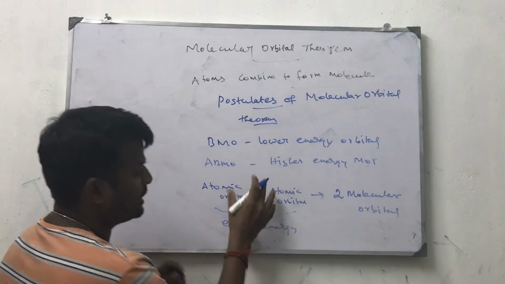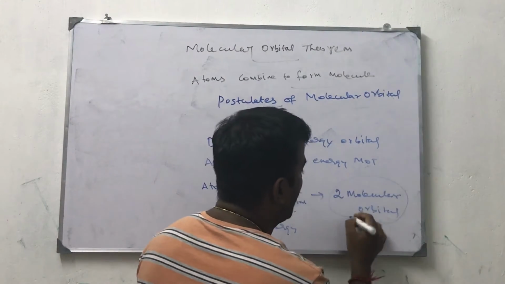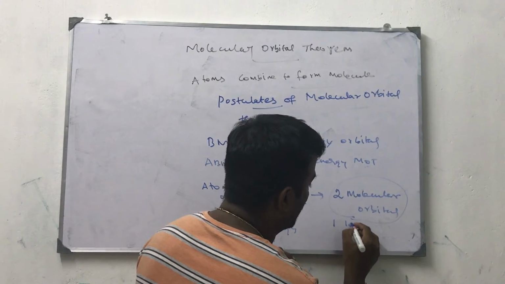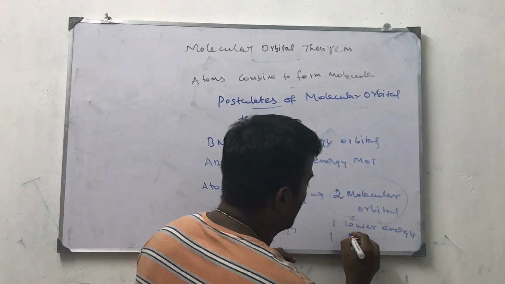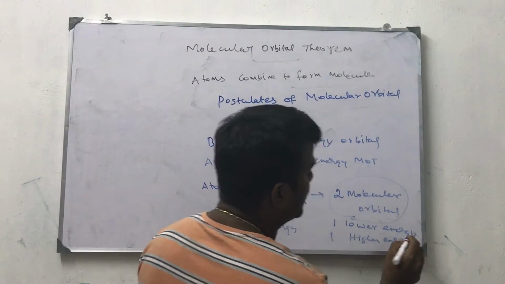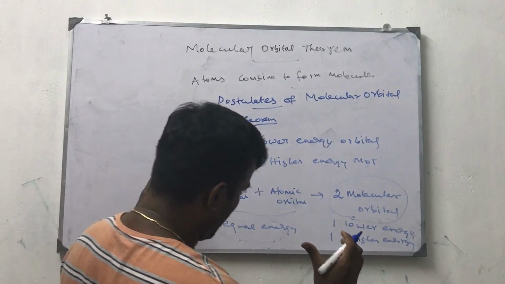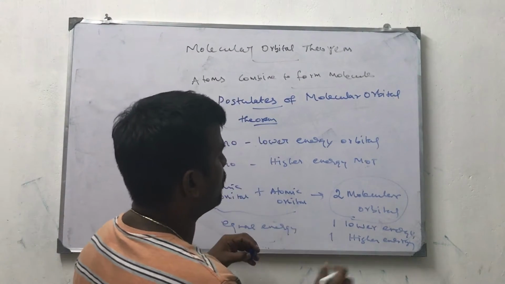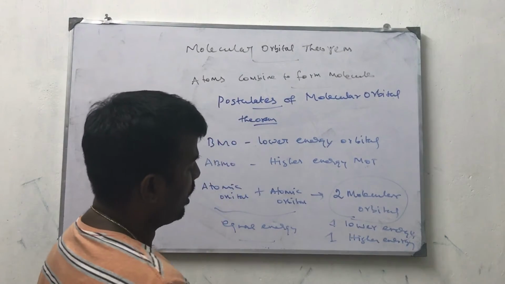I told you that these are degenerate orbitals; they have equal energy. Here we have one molecular orbital of lower energy and one molecular orbital of higher energy. Like that, they combine with each other to form a new set of orbitals. One has lower energy, one has higher energy.